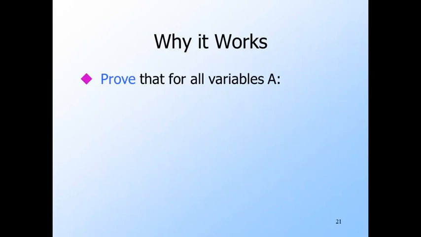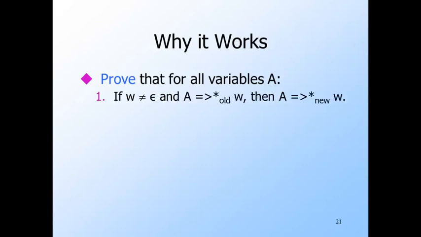The proof that the new grammar we construct generates the same strings except for epsilon as the old grammar generates is a little tricky, so we're going to give the details in one direction. As is often the case, we need to prove something more general than we really need. In this case, we need two statements about every variable A. First, if W is a non-empty string that is derived from A in the old grammar, then A also derives W in the newly constructed grammar.